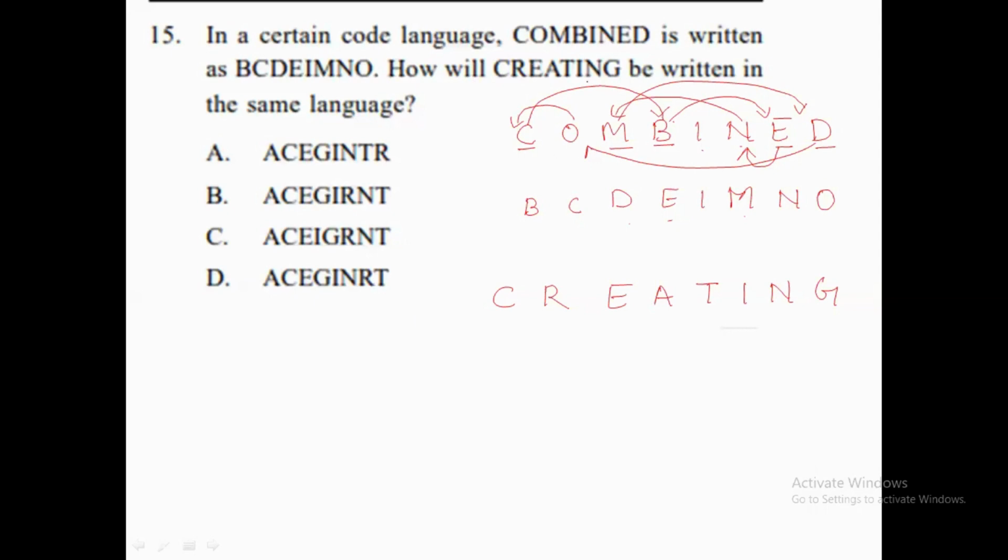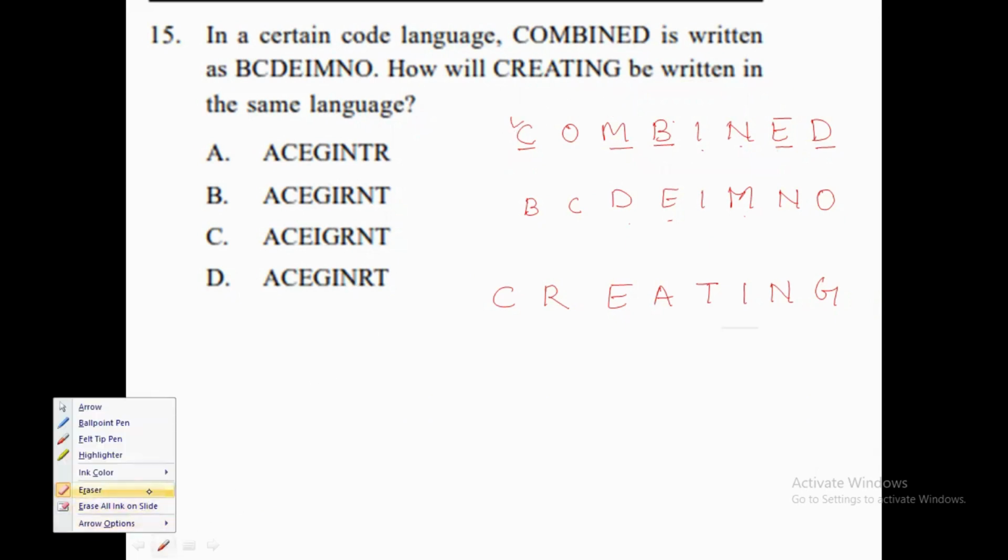Okay, so word combine is given over there. What we need to do first, the code is given over there. First we need to find what we can do to make the code. So let's try to break the code, that how they are trying to break the rule that they are following to make a code. Okay, so let's see what is happening over here.